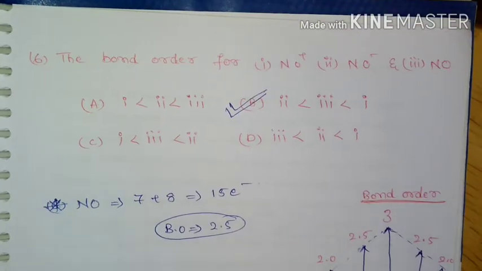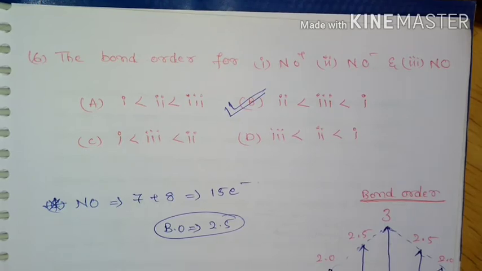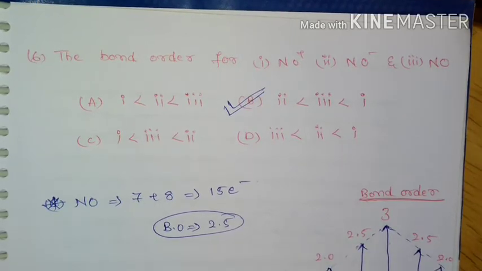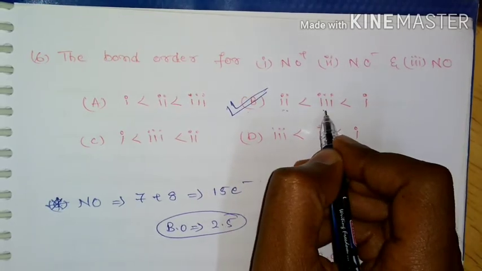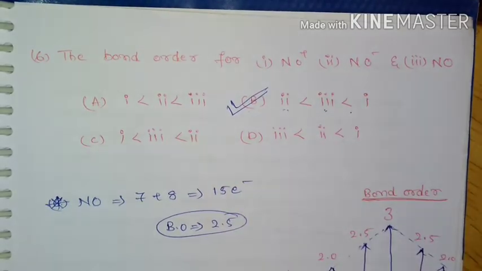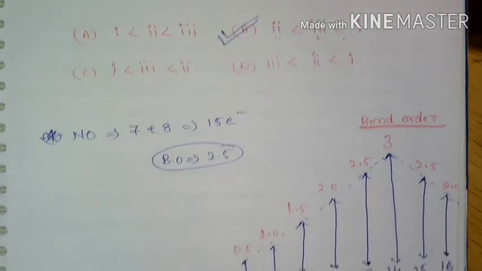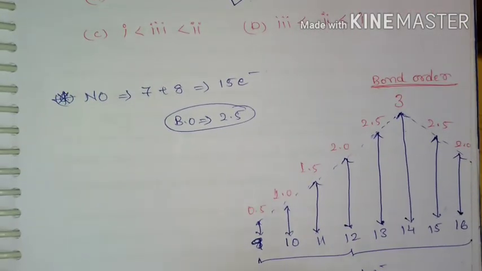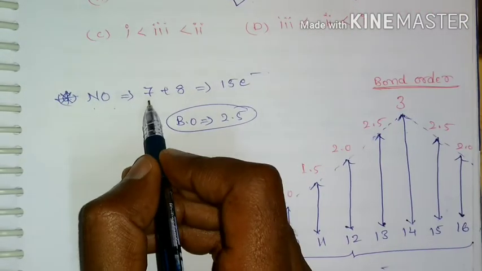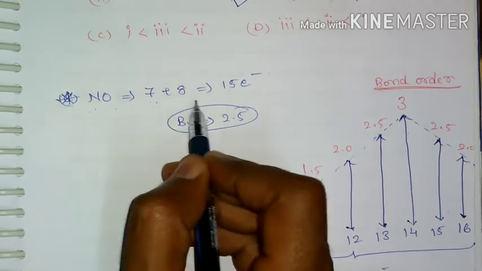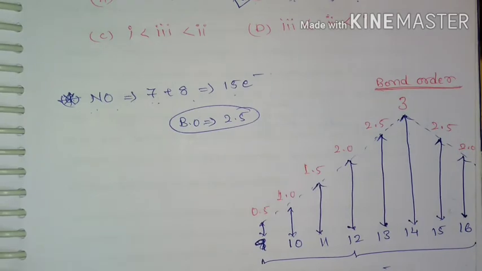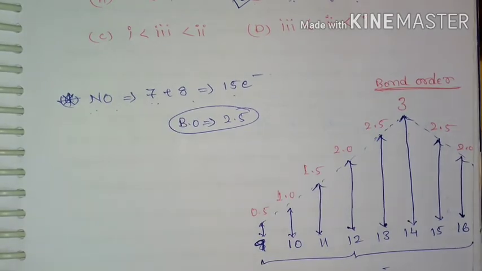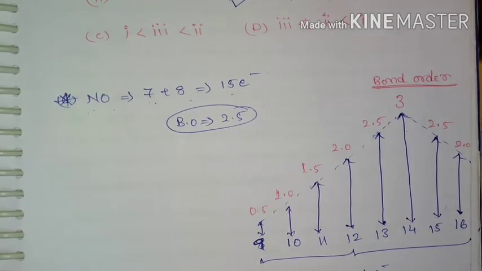The bond order for NO plus, NO minus and NO follows the order B, that is 2 is lesser than 3, 3 is lesser than 1. So here I am going to take NO first: nitrogen 7 electrons and oxygen 8 electrons, over total 15 electrons. So by using the total electrons, we can easily find out the bond order.